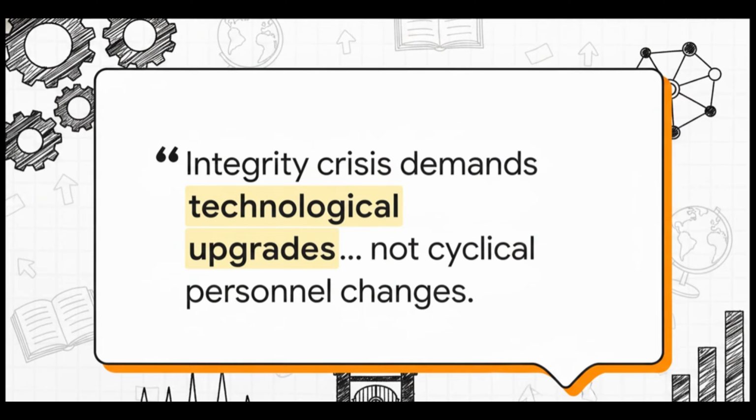We're going to leave you today with this final provocative thought derived from today's analysis. India's examination integrity crisis demands systematic technological upgrades, institutional restructuring, and enforceable accountability, not cyclical personnel changes. True institutional accountability goes way beyond simply firing individuals. It's about building robust systems that cannot be broken. I really want you to think about how this concept applies across your entire syllabus as you dive deeper into your studies today. Keep learning, stay focused, and I'll see you in the next explainer.